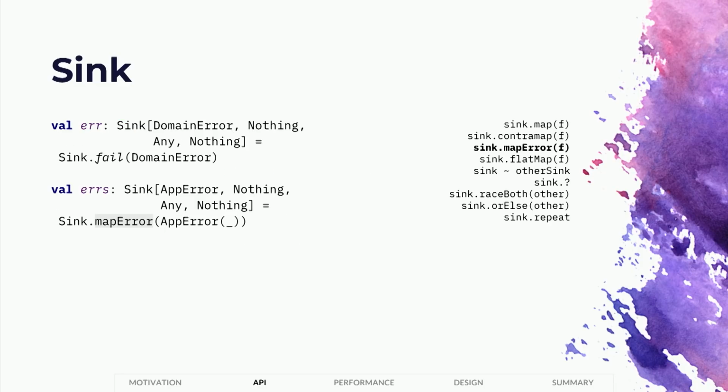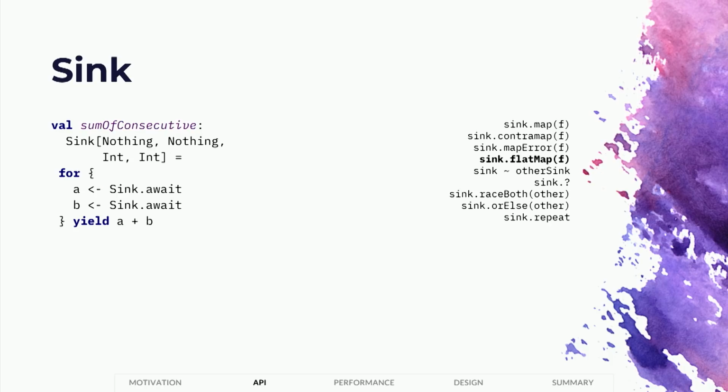I could also transform the error type produced by the sink by applying a function to the error type, and I could also flat map sinks. So if I'd like to produce another sink from the result type of the original sink, I can use flatMap to create a composite sink that will first consume elements using the first sink, and then switch over to the sink that is produced using flatMap.